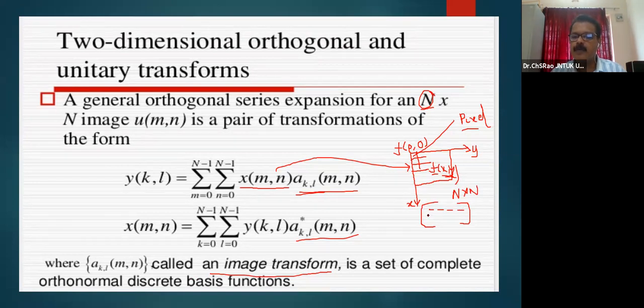Similarly, the second row will be f10, f11, and so on up to f1 comma N minus 1. Likewise, I complete my rows and columns such that my last pixel is f(N minus 1, N minus 1) for an N by N image. Therefore, every image may be represented as a matrix.